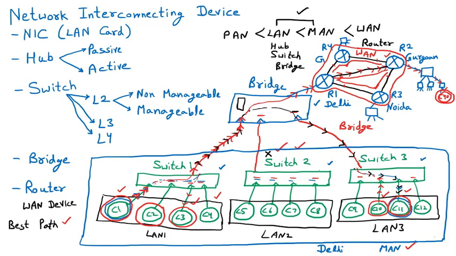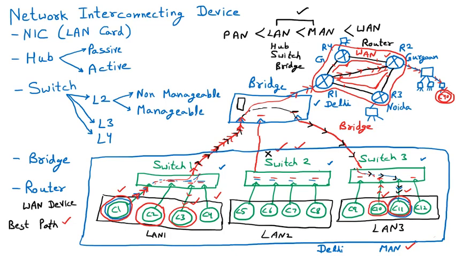If price is my priority, then I will go with the longer path, because I don't want to spend anything on the toll. But if time is my priority, I want the time. Money can go, no problem. I need time. I want to reach fast. I will take the toll. I can spend 2000. So that depends upon the decision making. So all this decision making is done by the router. So there are various parameters on which the router works.